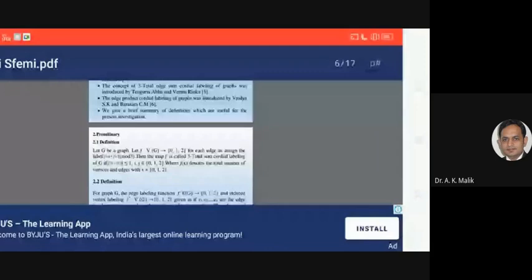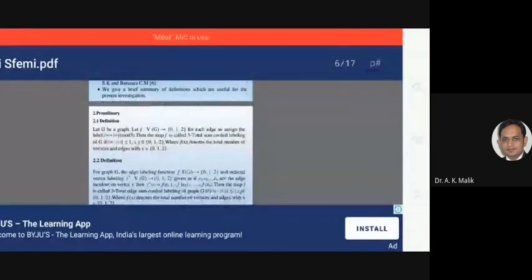Definition. These two definitions are basic to my topic. Definition 2.1. Let G be a graph. Let f be a function from V(G) to {0, 1, 2}. For each edge uv, we assign the label (f(u) + f(v)) mod 3.